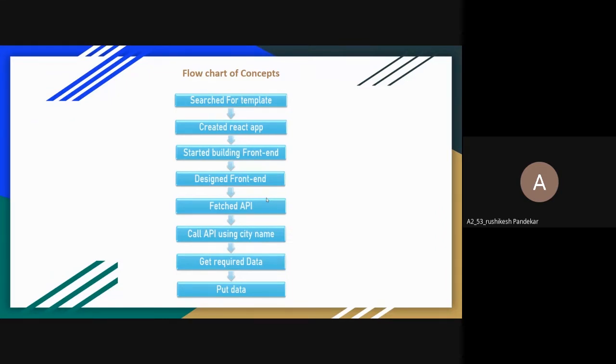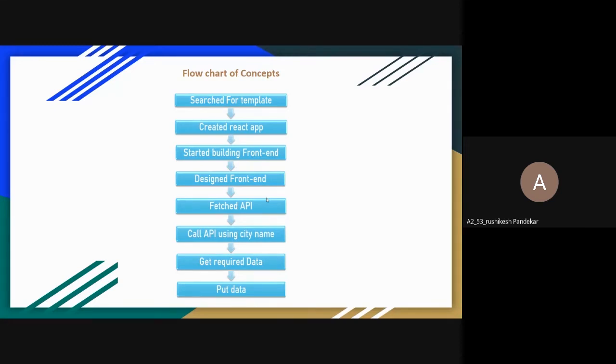After deciding the topic, we started searching for project ideas and the templates available on the internet related to our project. From that, we got a basic idea of how our project should look and how it should work. After selecting one of the templates, we moved on to building our project. As we are building our project in React, we created the React app. After creating the React app, we started building the front end.